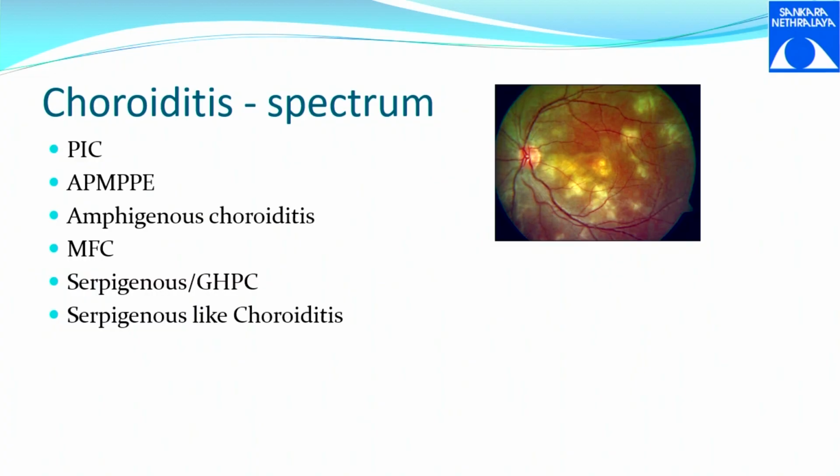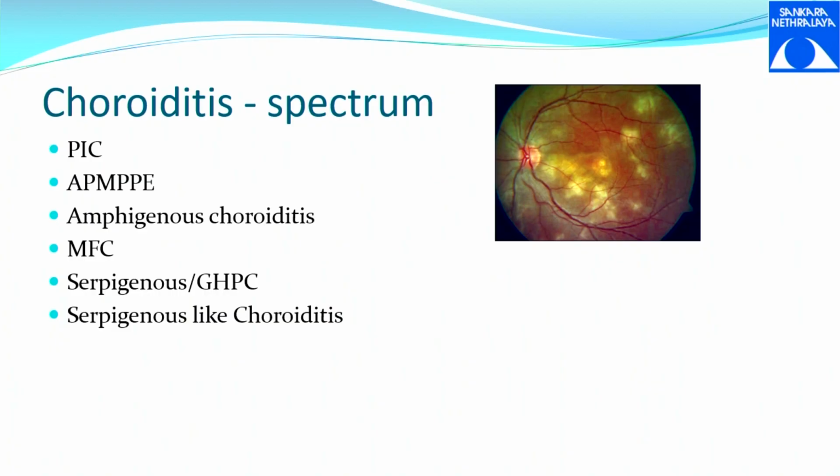So serpiginous-like, yes sir. These are all distinct entities. They can present as themselves, like PIC presents as PIC and does not usually progress to the next form. So it can present as individual entities. But for our understanding's sake, we understand it as a spectrum of disease which has similar treatment modalities, which requires similar investigative modalities and such.